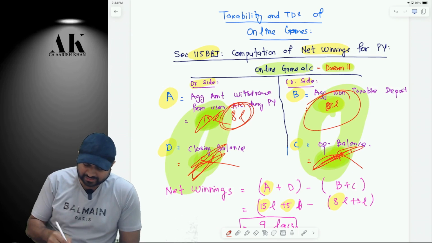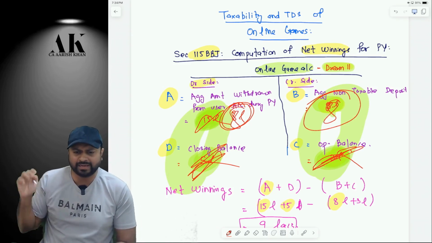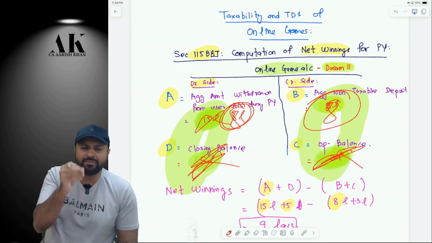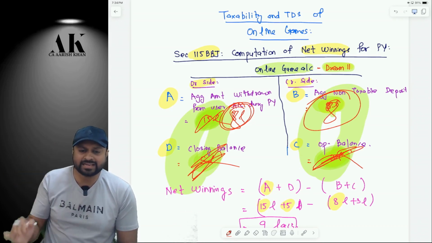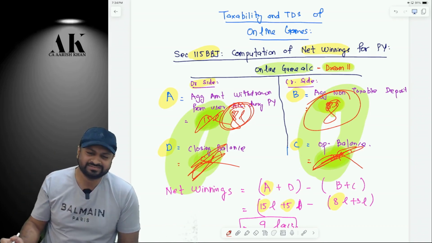This is not there, this is not there, this is 8 lakh. 8 lakh deposit, 8 lakh withdrawn. Am I liable to pay tax on 8 lakh rupees? Please tell me. No. Then what will be my formula? A will be 8 lakhs, correct? B will be 8 lakhs. C will be 0. 8 minus 8 will be 0. Are you clear or not?